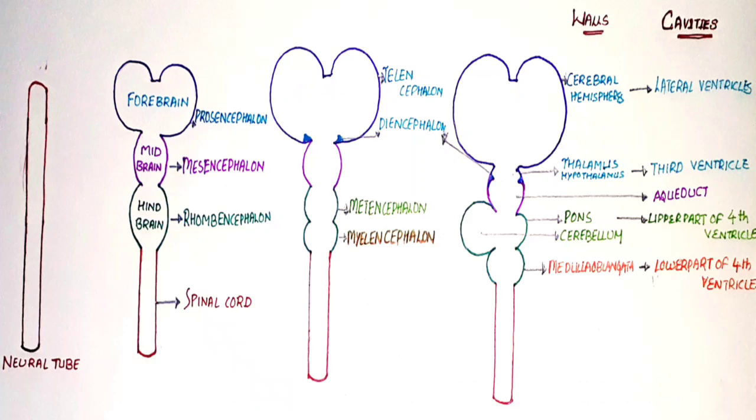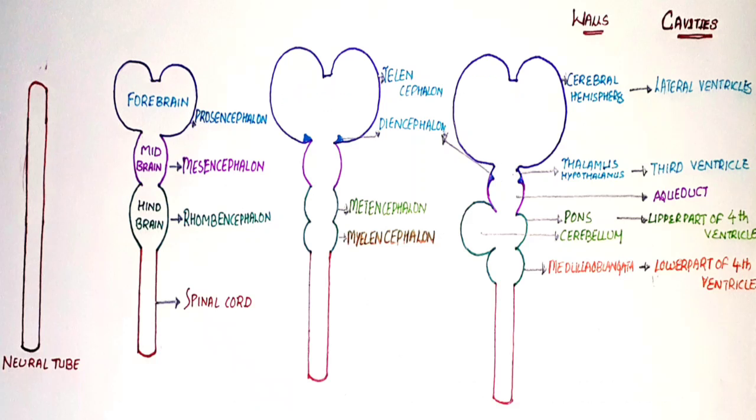And the remnants of the notochord in the adult are represented by the nucleus pulposus in the fibrous annulus ring of the intervertebral disc. Coming to the secondary vesicles, some part of the prosencephalon rapidly grows and develops and extends, which is called telencephalon, and some part of it slowly grows and develops and remains at the center, and this is called diencephalon. Mesencephalon remains mesencephalon. It does not make any secondary vesicles.